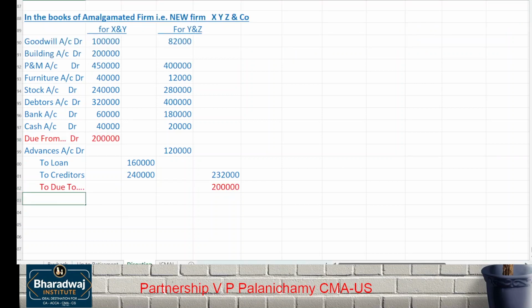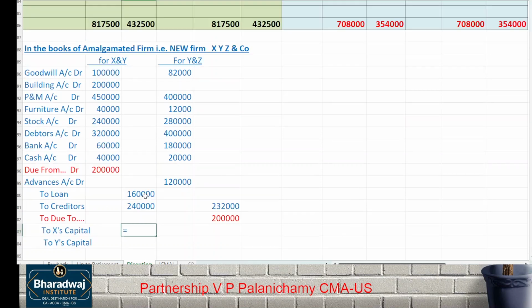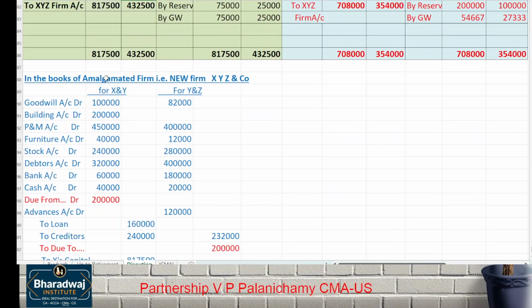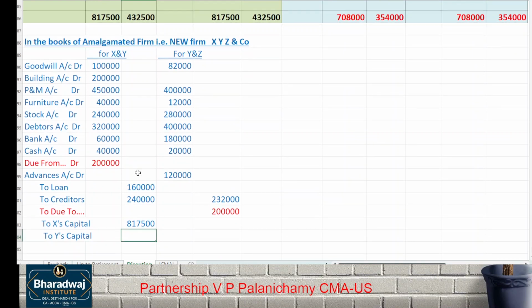Then, wait. To excess capital, to Y's capital. Simple. Already we closed the capital account. See the closing balance. X's capital account, what is the closing balance? 8,17,500.